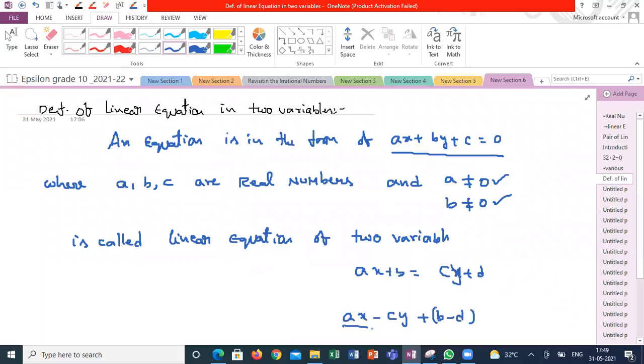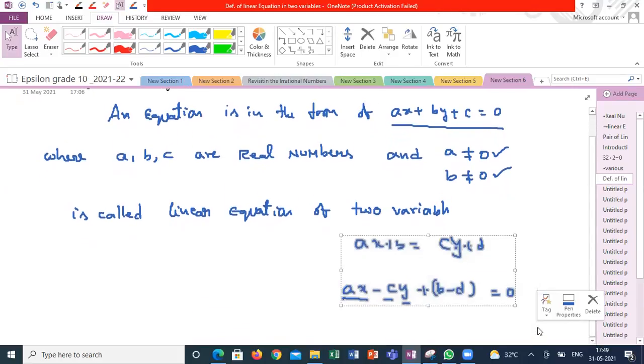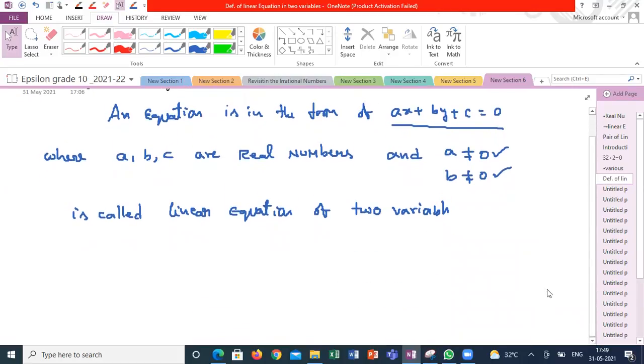So this looks like some constant into x plus some other constant into y plus some constant equal to 0. So the standard form of a linear equation of two variables is ax plus by plus c is equal to 0, where a, b should not be equal to 0, and x, y are the variables. Got it?